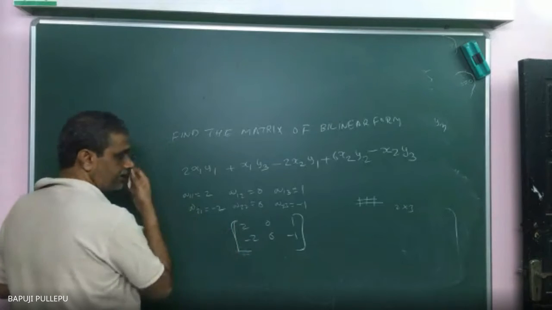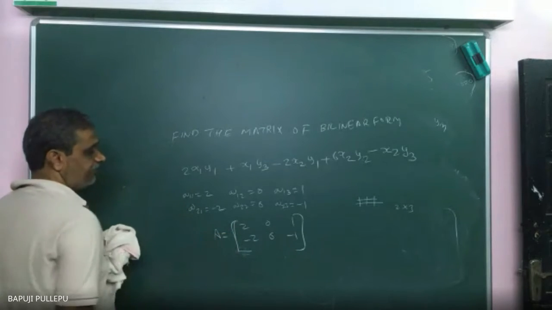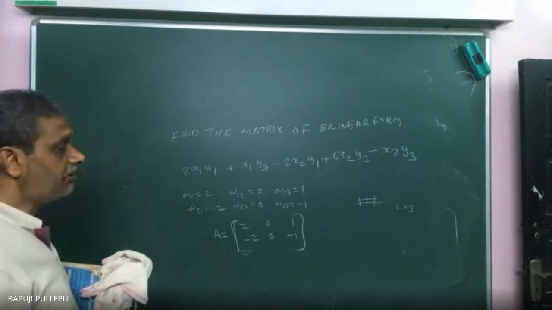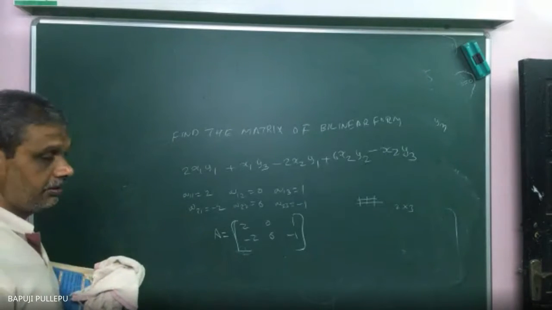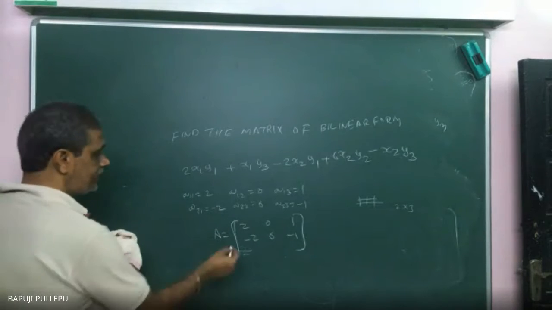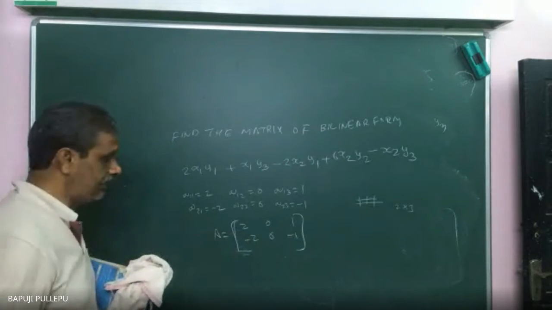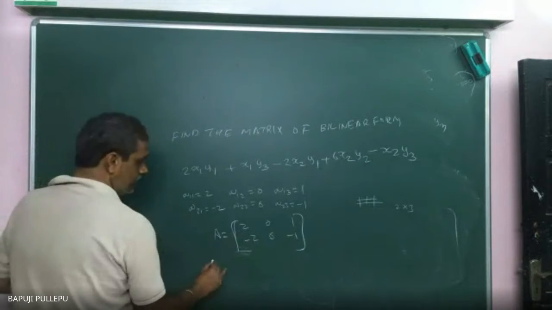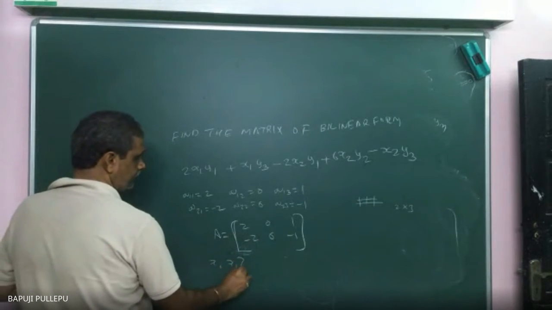This is the required matrix. If they give the matrix, if they want to ask actually, bilinear form is what you will do. If this is in our hand, you want to do bilinear form is what? 2 rows means 2, you can take x1, x2.